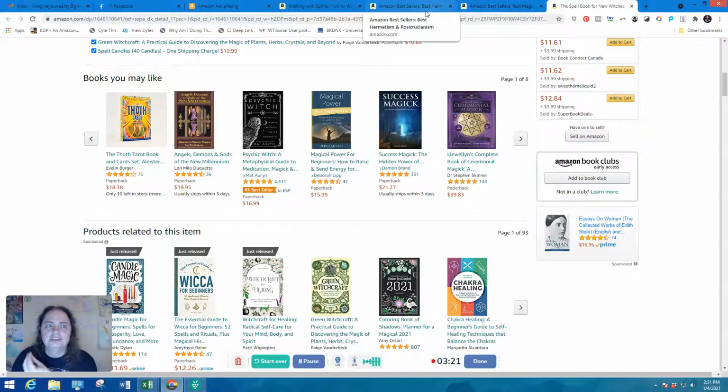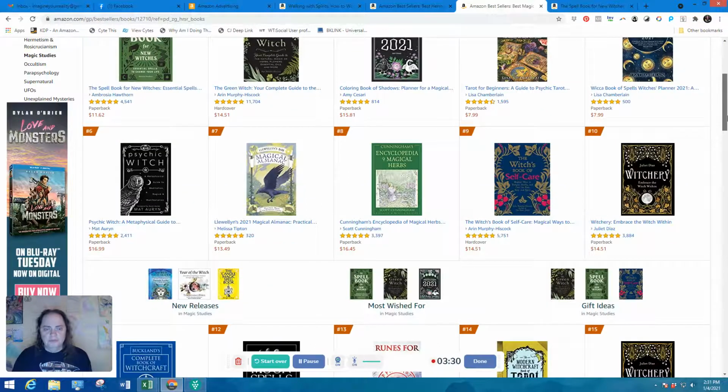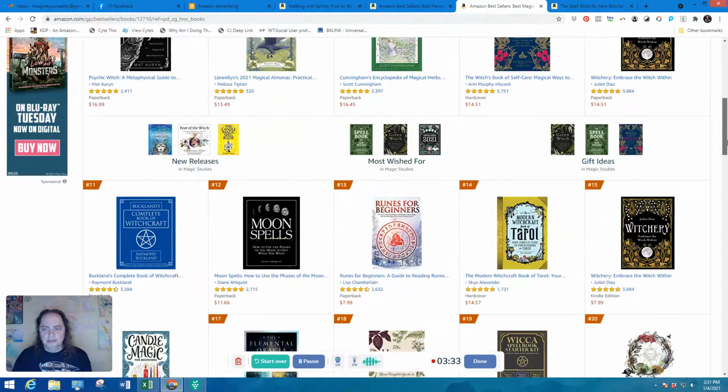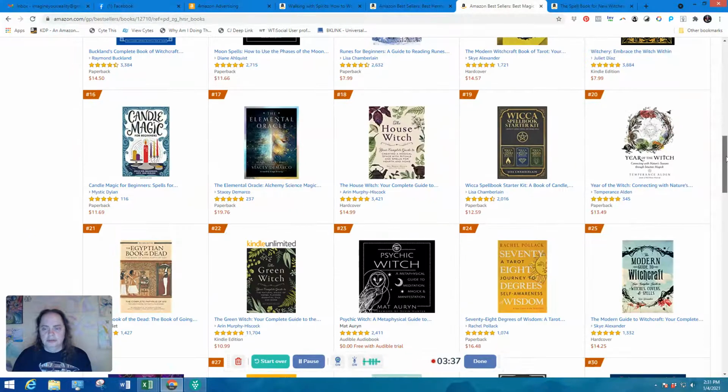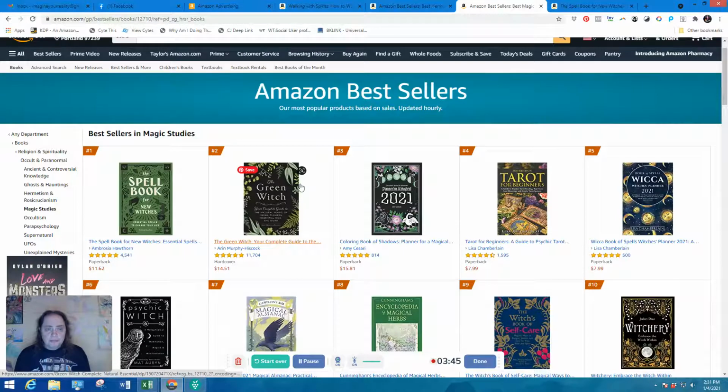This gives you some ideas of where you can start to find keywords, because then you can say, okay, which of these books are bestsellers here? I'm going to add some of these to my list if I don't already have them. Some of these I already do have, but in some cases I don't. That's one of the reasons I wanted to show you that.